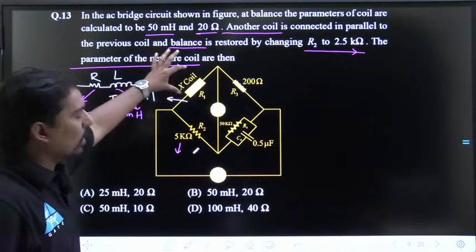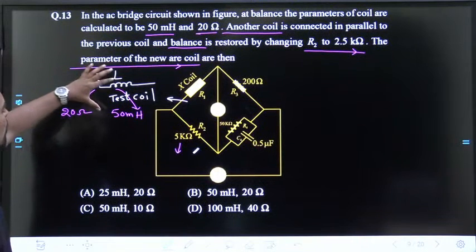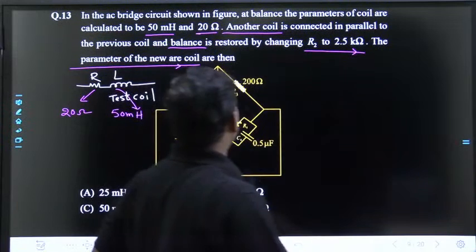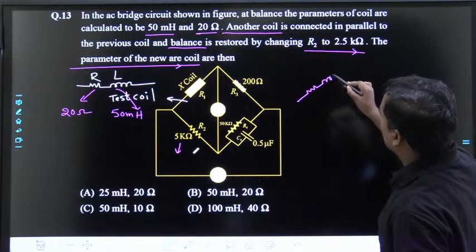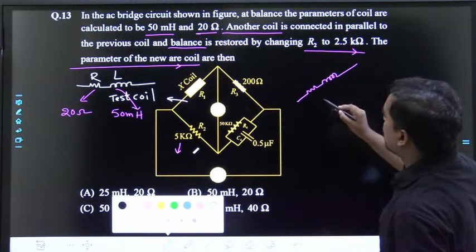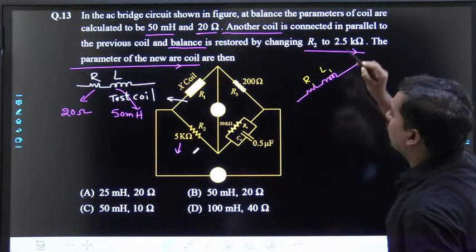Z1 is a coil. The coil has resistance R of 20 ohms and self-inductance of 50 millihenry. This is our R1, this is L1.